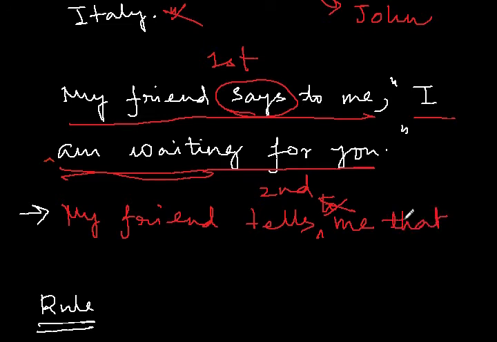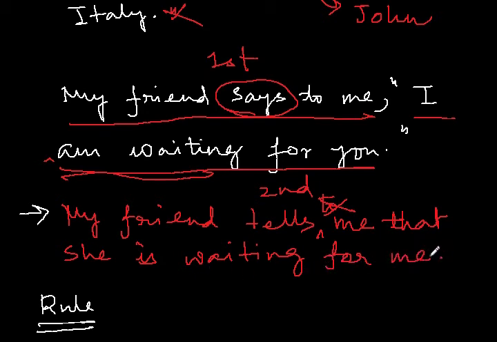So my friend tells me that, here "I" means my friend. Now she can be a male friend or a female friend, it depends. So here let's say it's my female friend. So that she is waiting for, here "you" means my friend says this to me, so here "you" means I. So she is waiting for me.